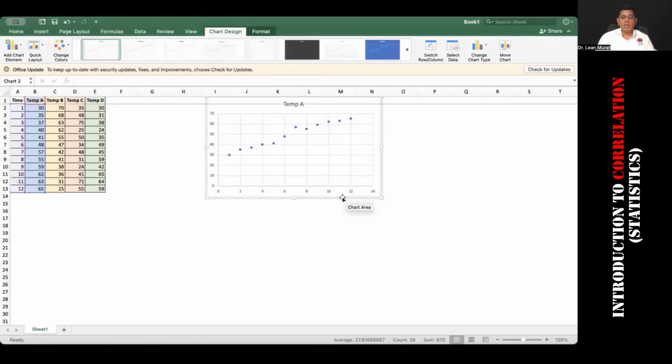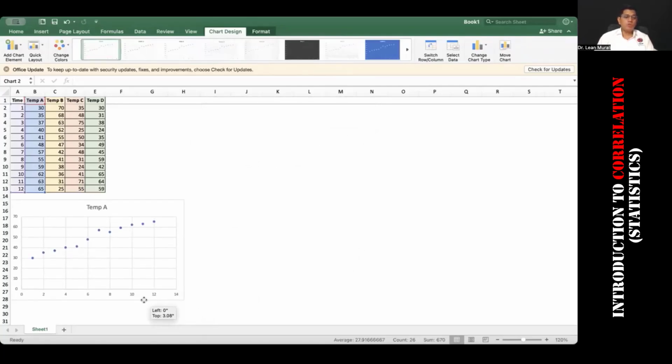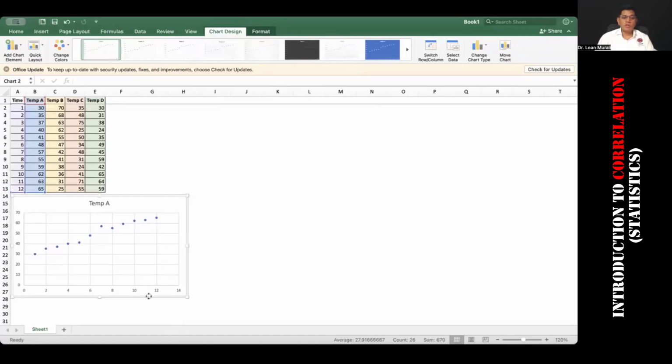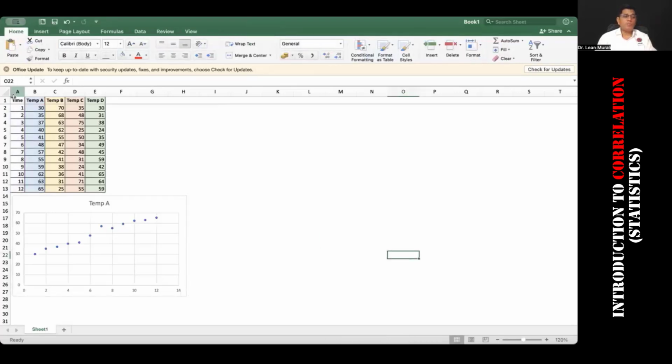So I got temperature A. So this is time versus temperature A. If this is clear, all of you type super clear in the chat box. SC, super clear in the chat box.